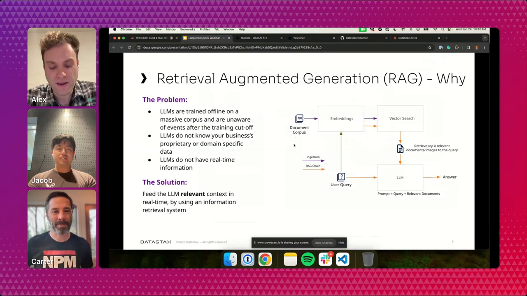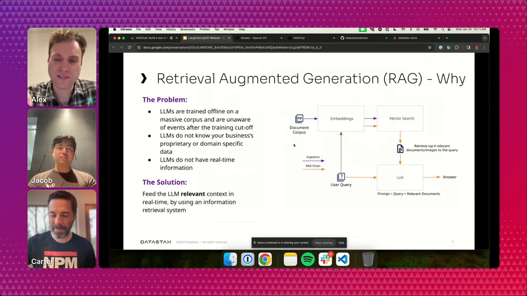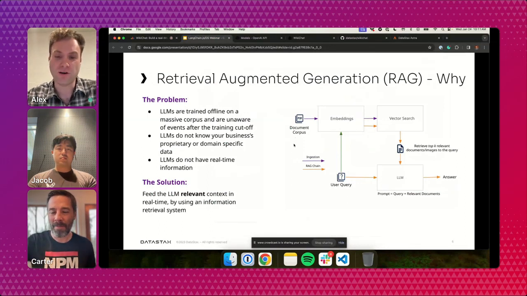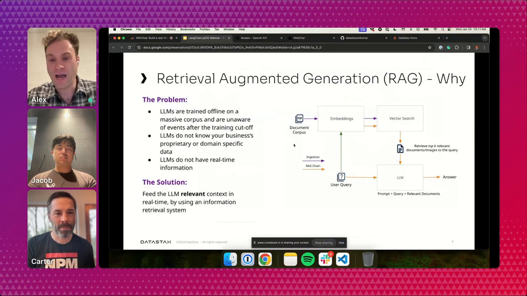Totally. And there are basically two core workflows that we'll talk through today. The first workflow is this data ingestion workflow. Somehow we need to take all of the existing Wikipedia data, embed it, and store it in our vector store. And then there's the actual RAG chain. So when a user asks a question, how do we query the LLM? How do we query the vector store to feed the LLM the latest information to get a relevant answer? And we'll walk through both those flows today.